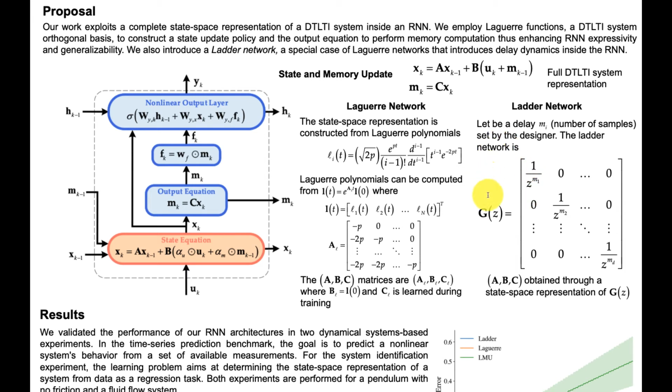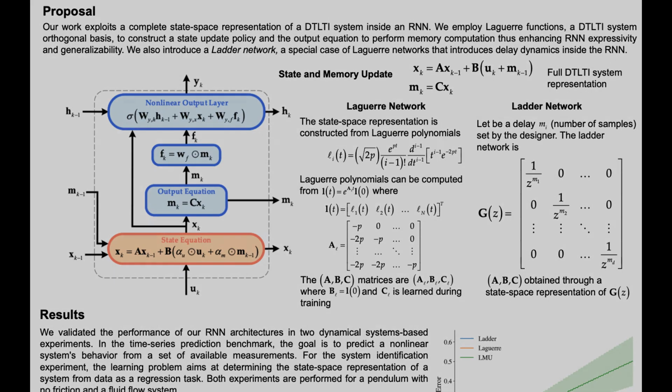And what we do is construct a multiple-input, multiple-output system like we have here. This system performs a delay on each channel, corresponding to the number of samples mi that is specified during the design. So once G of z is defined, we obtain A, B, and C by realization of this transfer function, and then we put that behavior in the network. So we can see that the ladder network is a special case of a Laguerre network where the behavior of the system is pre-specified and is said to be a delay-like behavior.